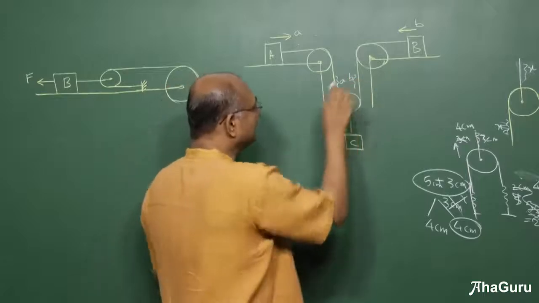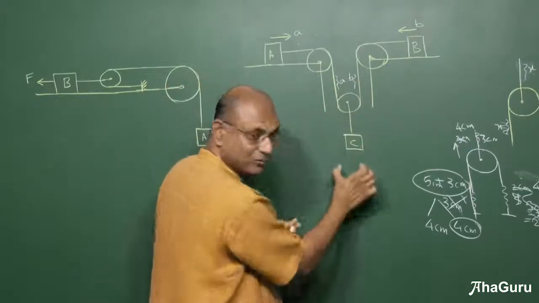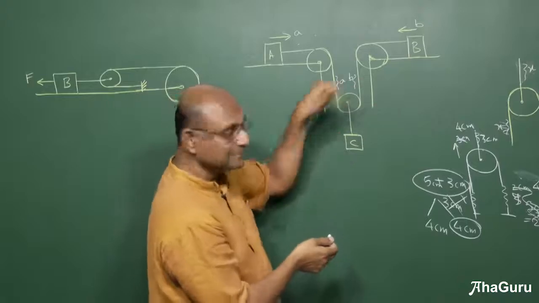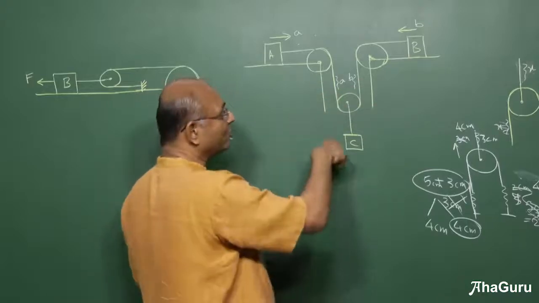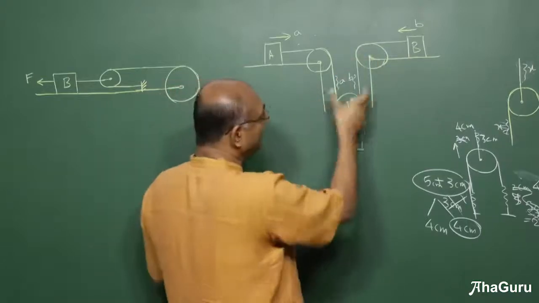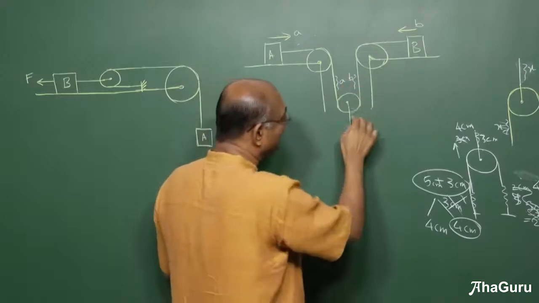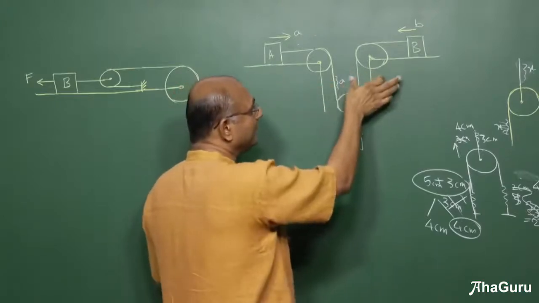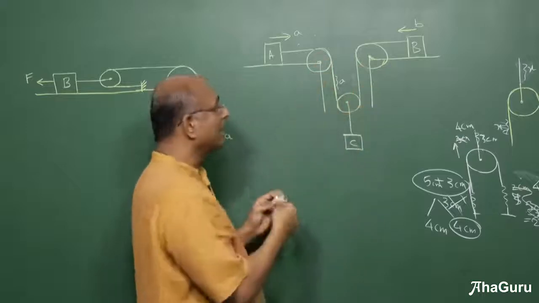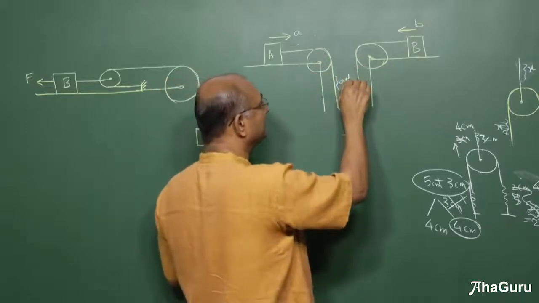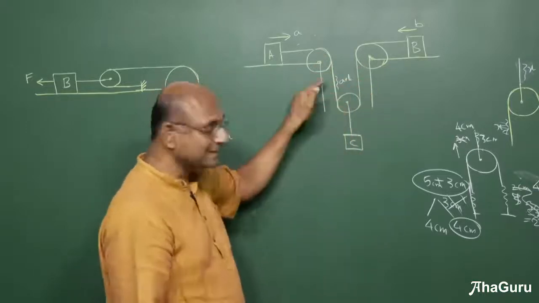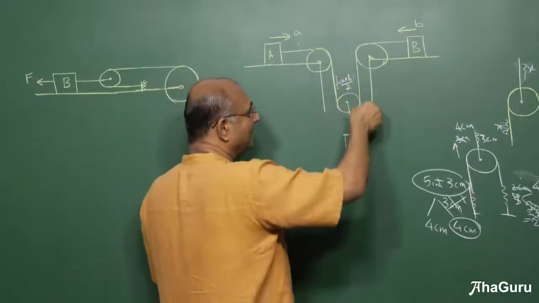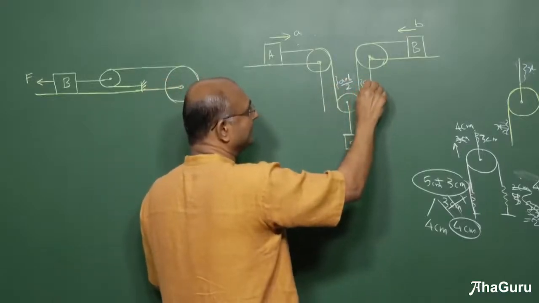But the problem now is, if I grab this pulley and pull it down, if A was smaller, that means it will come down only A and there will be some slack left. If I pull any more, this will break. If B was smaller and I pull it down, this will come down by B, but then there will still be some more slack left. What do I do? I take the B to this side, and now I have A plus B as the total slack on this side and no slack on that side. Half of it you keep here, half of it you take back and transfer it there.